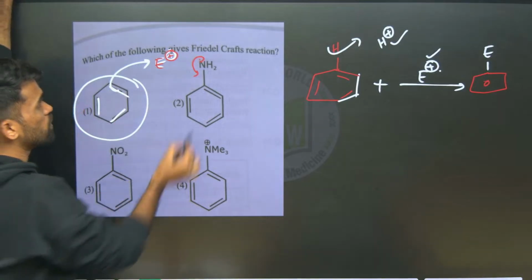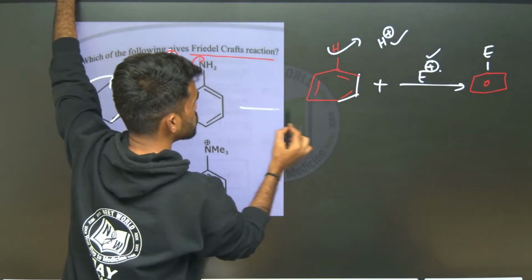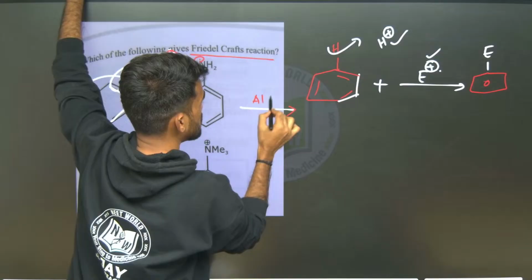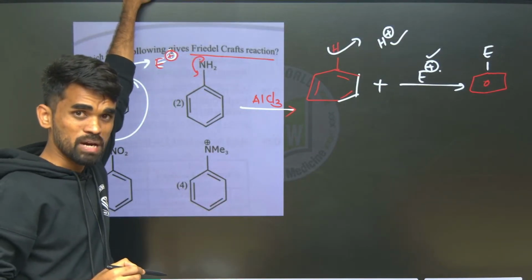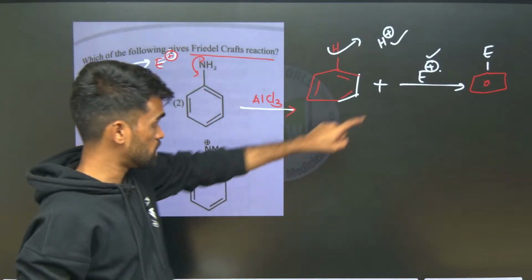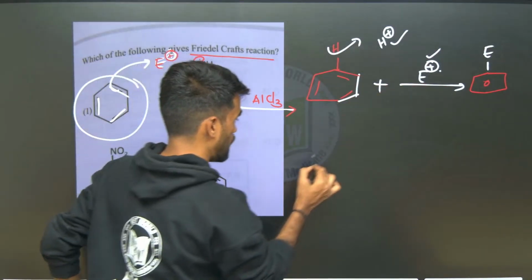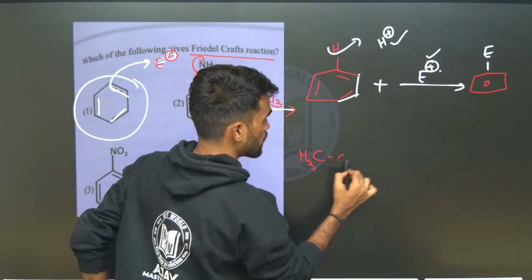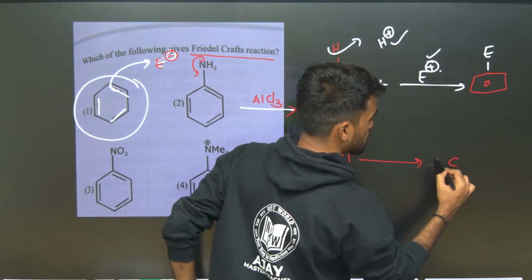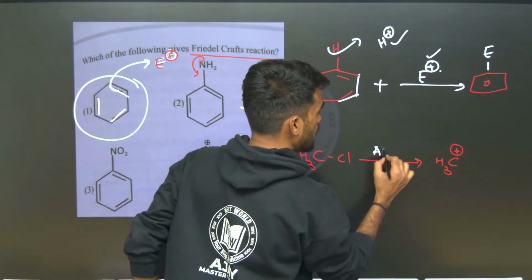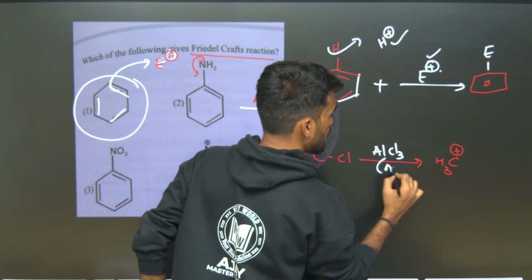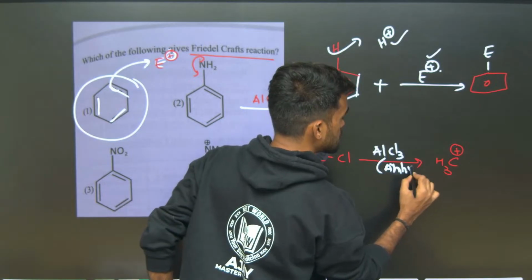but you know, in Friedel-Crafts reaction we will be using something like AlCl3, a Lewis acid, in anhydrous medium. So what is the purpose of this Lewis acid? In order to generate the electrophile. For example, I have methyl chloride and I want an electrophile like the methyl carbocation. For generation of this, I am using anhydrous AlCl3.